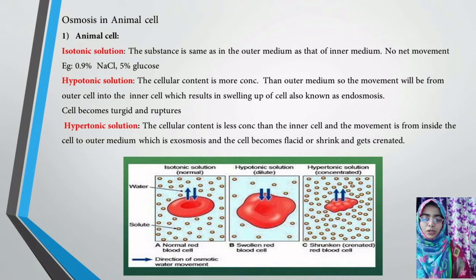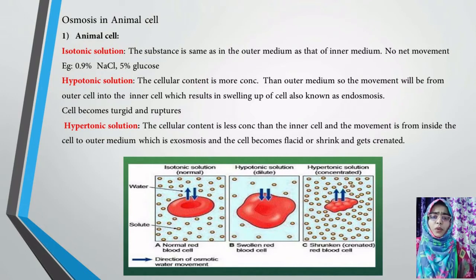Next, hypertonic solution: the outer content is less concentrated than the inner cell, and the movement is from inside to outside. Of course, the cellular content is nothing but the cell. The middle red colored structure is more concentrated than outside the box. So where is the higher concentration? Inside the RBC. So the movement will be from the RBC to outside, into the blood.